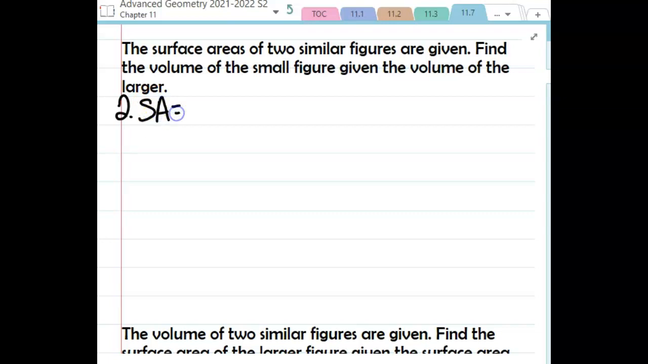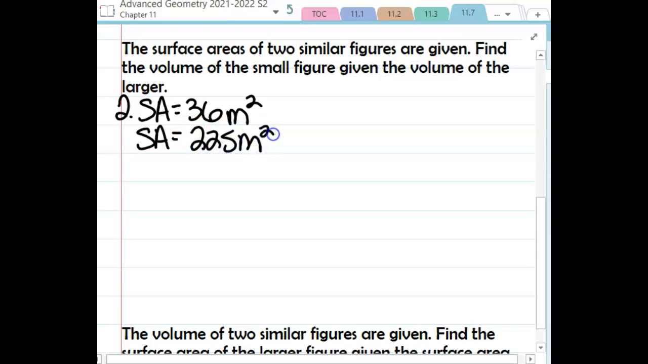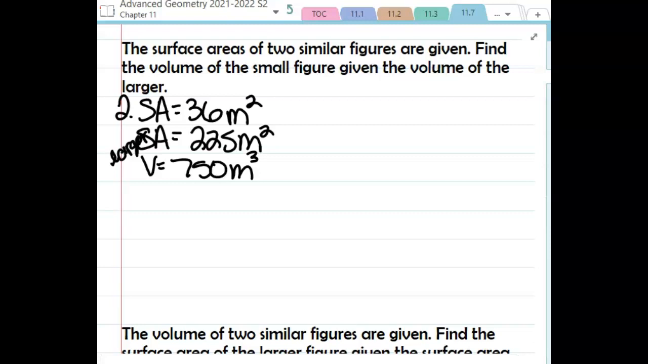So let's say we have figures. One has a surface area of 36 meters squared. The other has a surface area of 225 meters squared. The larger, so it tells me that this is the larger volume, it has a volume of 750 meters cubed. Okay, so the first thing that we are going to want to do here is find that scale factor. So I'm given the surface area of both. So let's write a ratio of their surface areas.